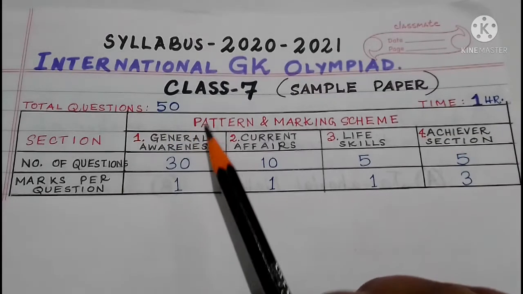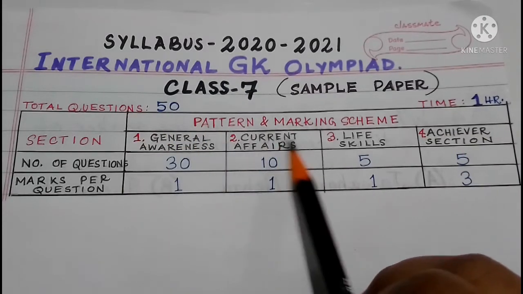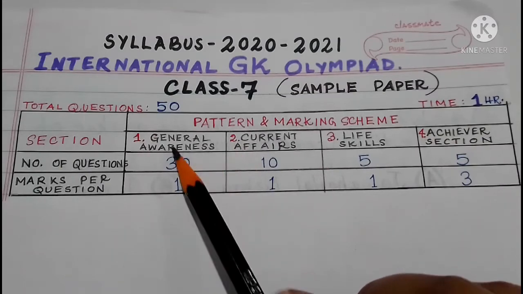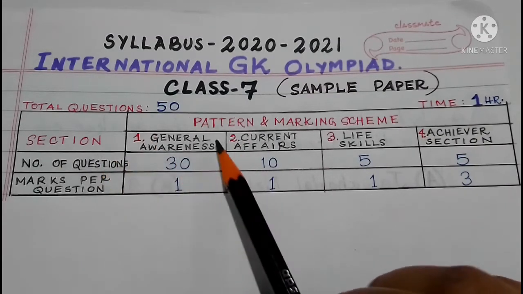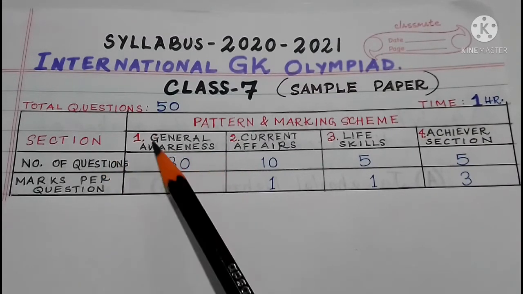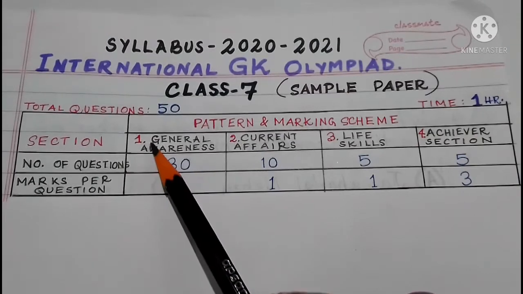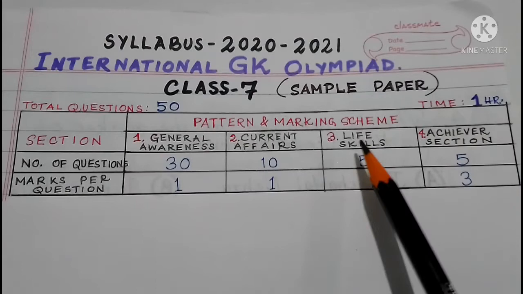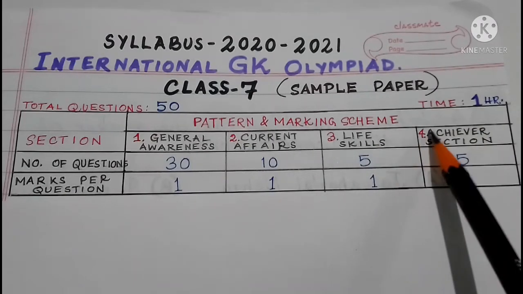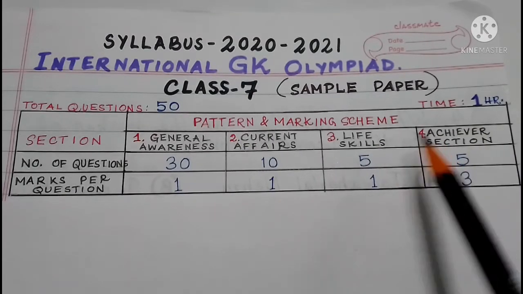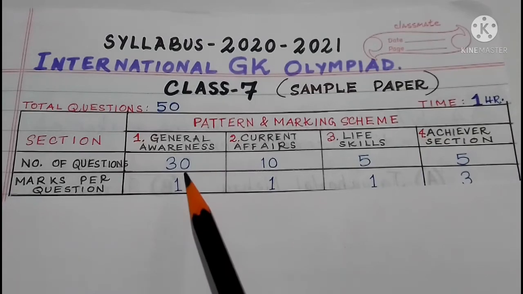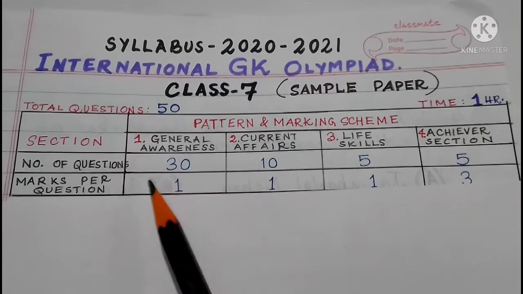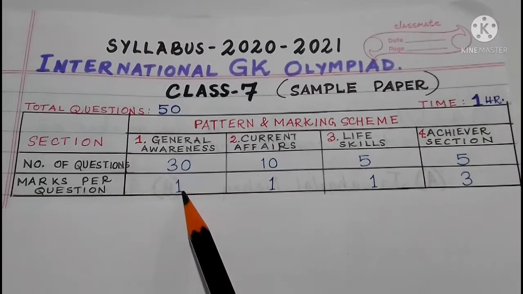The pattern of marking or the scheme of marking is given here. Actually, there are 4 sections in this particular question paper. General awareness, number 1 section. Number 2 section is current affairs. Number 3 is life skills. Number 4, achievers section. Now the first section comprises 30 questions, each containing 1 mark.